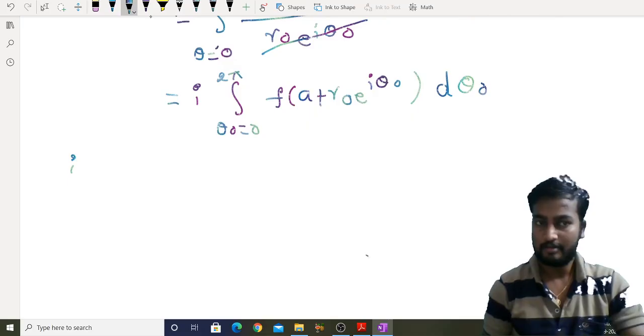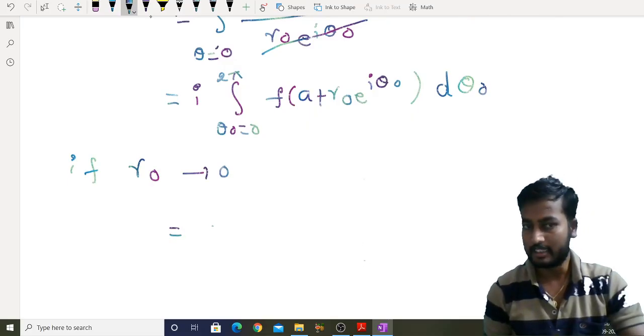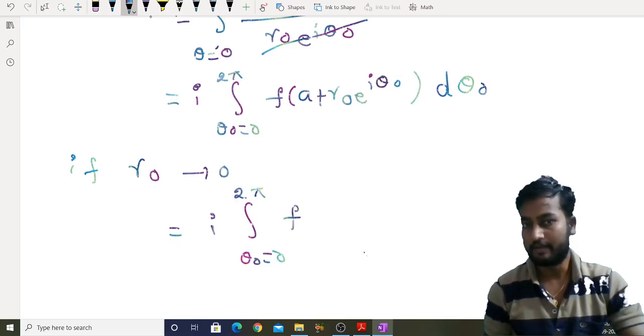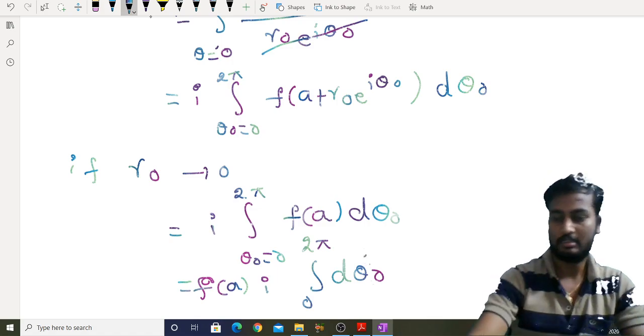So if r naught tends to 0, then what you get is i into the integral over theta naught from 0 to 2 pi, which is f of a. When r naught tends to 0, it is f of a i, then d theta naught with limits 0 to 2 pi.